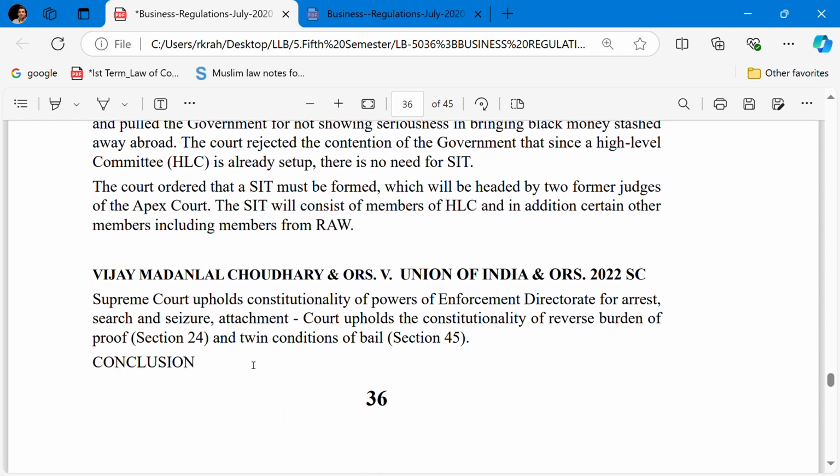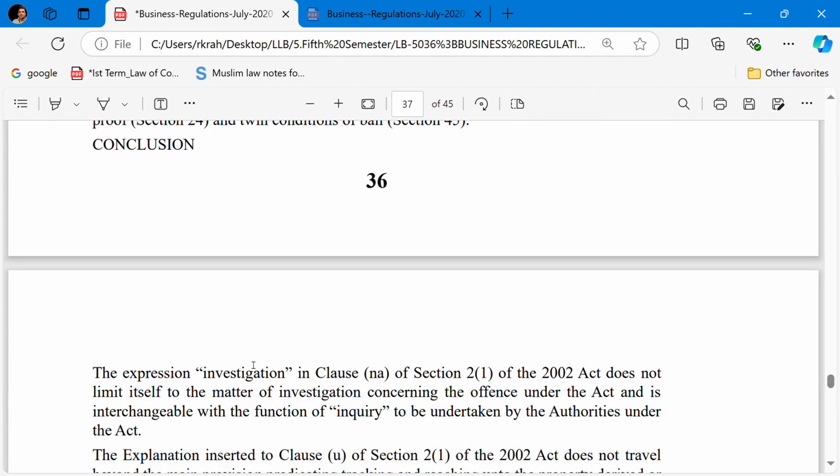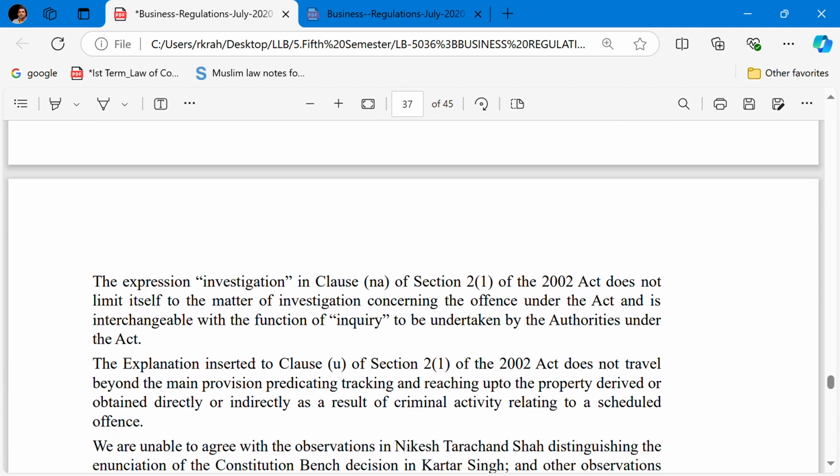So the last case on this PMLA is Vijay Madanlal Choudhary and others versus Union of India, 2022, Supreme Court. The Supreme Court upheld the constitutionality of the power of the Enforcement Directorate for arrest, search and seizure, and attachment. The court upheld the constitutionality of the reverse burden of proof and the twin conditions of bail. The expression investigation in clause (na) of Section 2 of the Act does not limit itself to the investigation concerning the offence under the Act and is interchangeable with the function of inquiry.